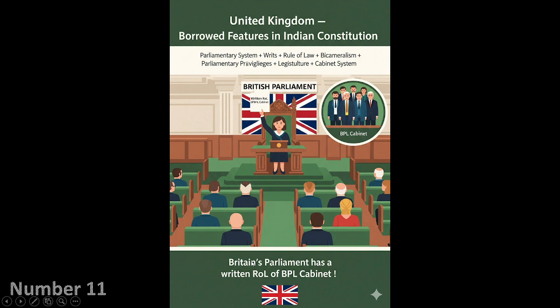Okay, let's read it word by word. The parliament says parliamentary system. Written represents the writs. ROL represents rule of law. OF and BPL represent 3 features. These are bicameralism, parliamentary privileges, and the legislature. And the cabinet represents the last 7th feature, that is cabinet system.